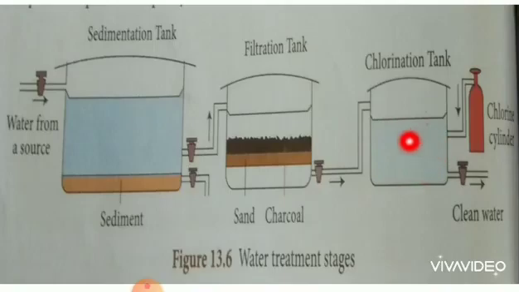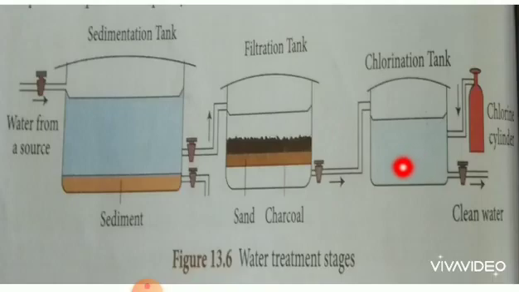Right? The water from the filtration tank is pumped into chlorination tanks where chlorine is added to remove harmful bacteria and other germs. The process of adding chlorine in adequate amounts to water is called chlorination.